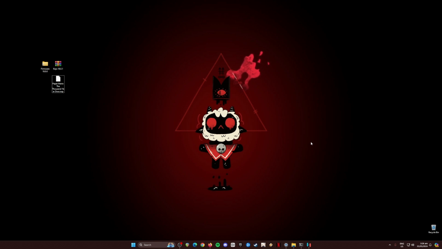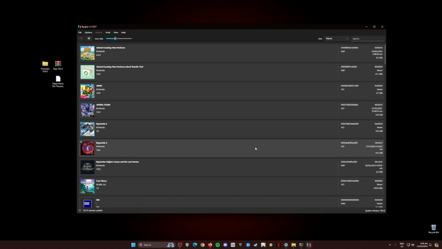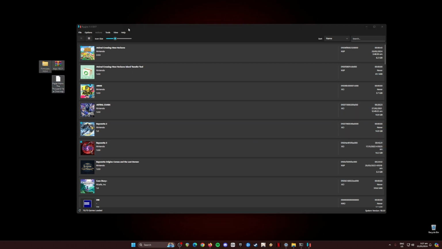So first of all, you will need to have a decent PC or laptop, and also you will need all of the three files that I've highlighted here on my desktop. And also you will need to install an application called Ryujinx. For those who don't know, Ryujinx is a Nintendo Switch emulator. It can play any Nintendo Switch games as long as you have all of these three files installed in the Ryujinx emulator. Without these files, Ryujinx is useless.